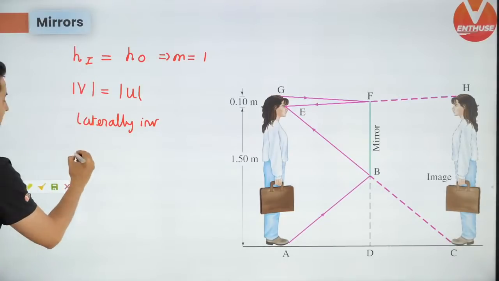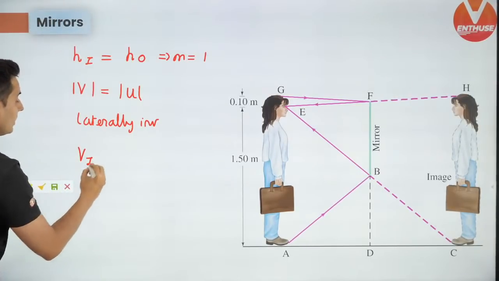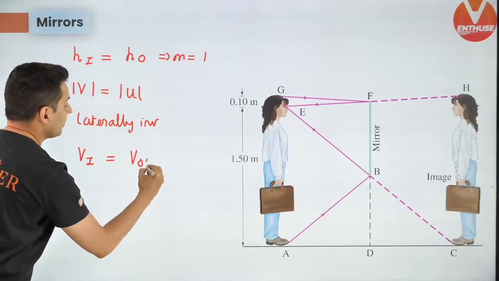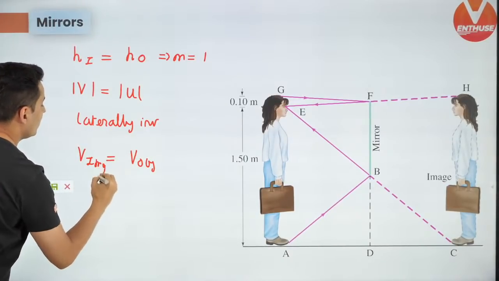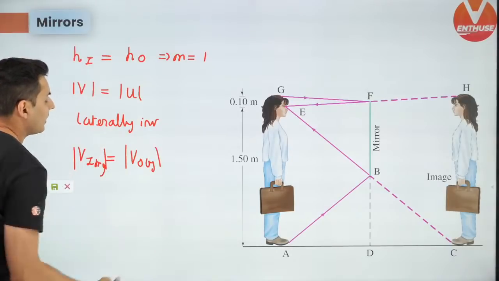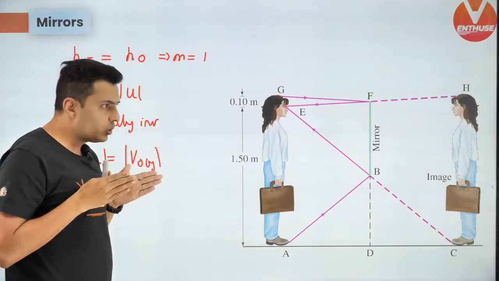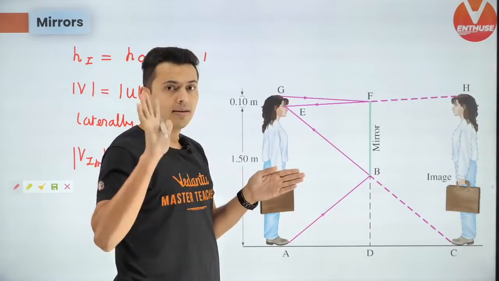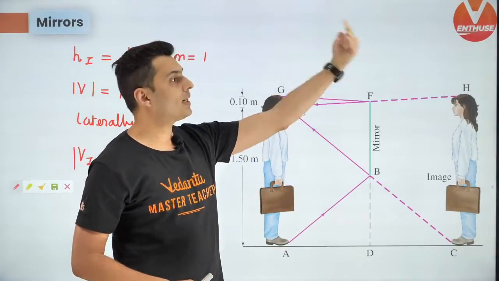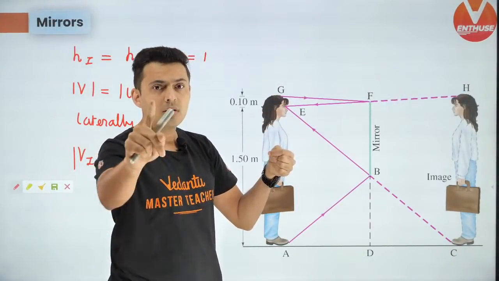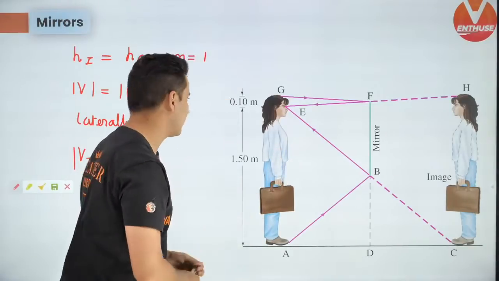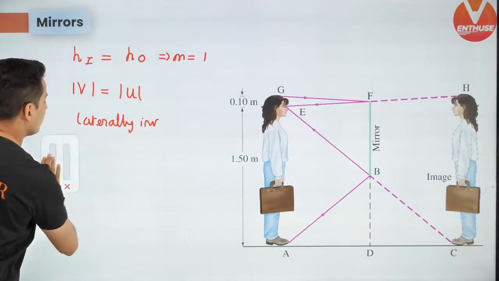Then another important thing, the image velocity is always equal to the object velocity. So the image velocity is equal to the object velocity magnitude wise. That means if you run towards the mirror with 5 meters per second, your image will also run towards you with a velocity of 5 meters per second. So understand, this is also very important.